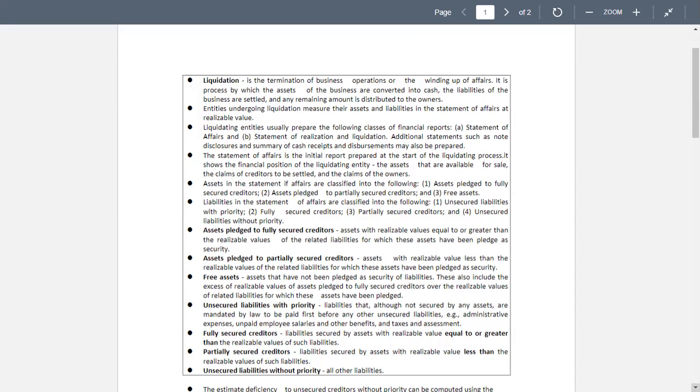Liquidation is the termination of business operations or the winding up of affairs. It is the process by which the assets of the business are converted into cash, the liabilities are settled, and any remaining amount is distributed to the owners. Entities undergoing liquidation measure their assets and liabilities in the statement of affairs at realizable value. Liquidating entities